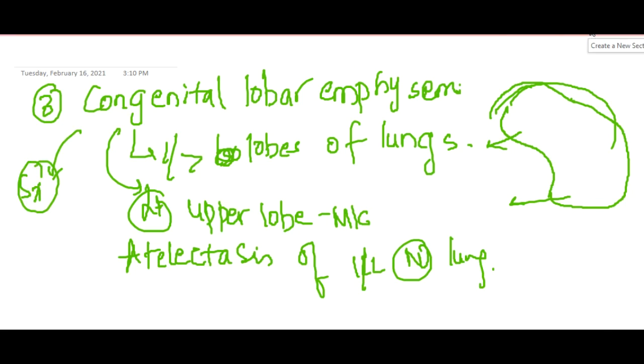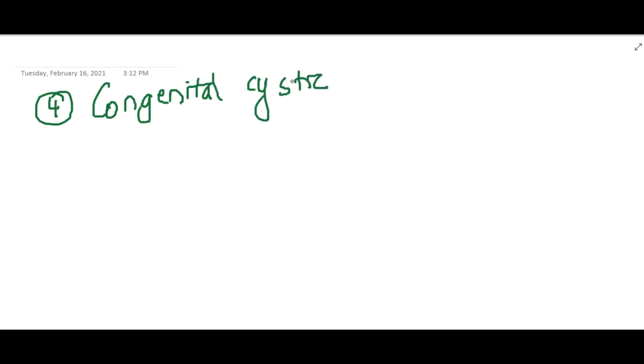Then we have the fourth and final congenital malformation, which is congenital cystic adenomatoid malformation.